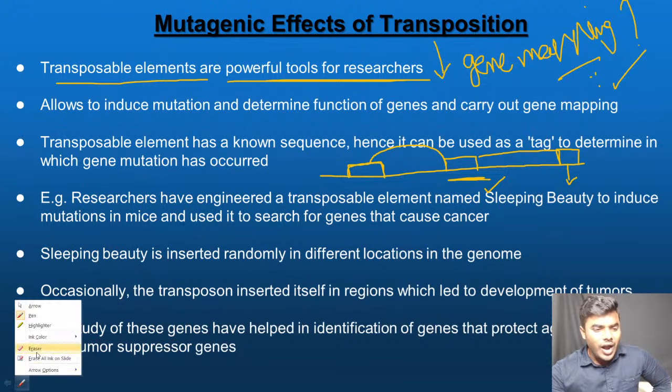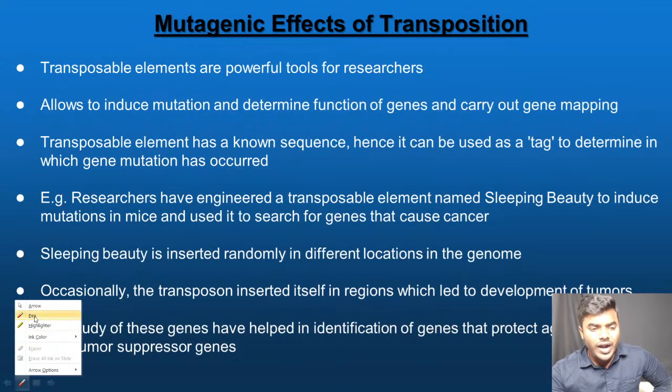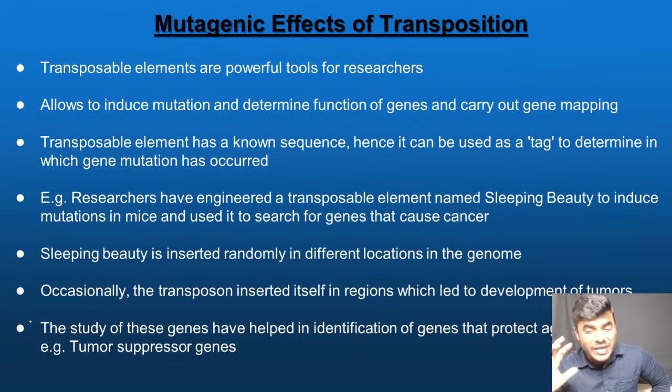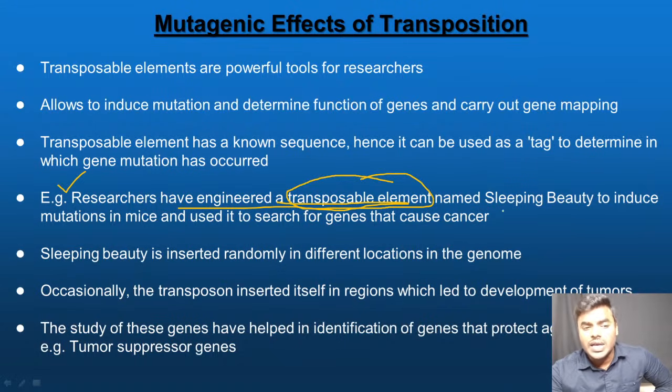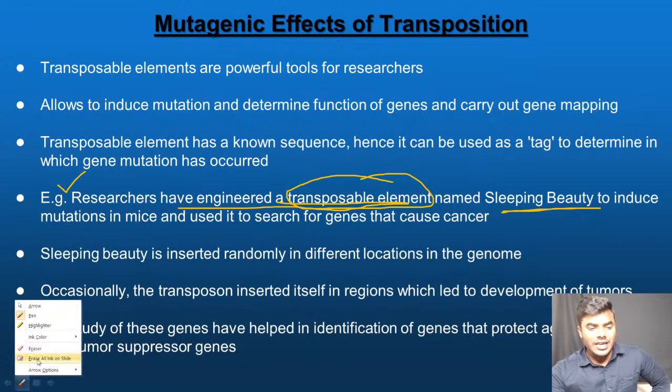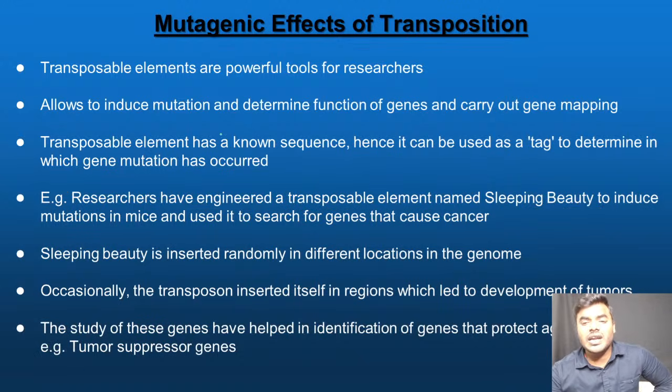So friends, to understand gene mapping and especially to understand the mutations, please listen with patience. To understand the mutations and gene mapping, researchers have genetically engineered an important transposable element named sleeping beauty. They can give one statement in the exam. What is the statement? Sleeping beauty transposable element plays a key role in cancer research.